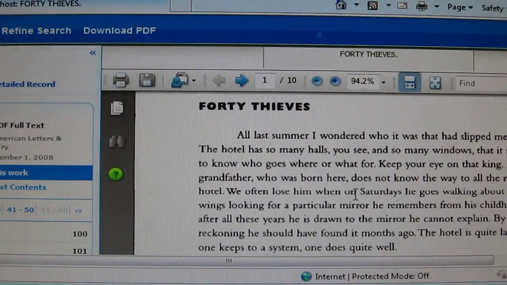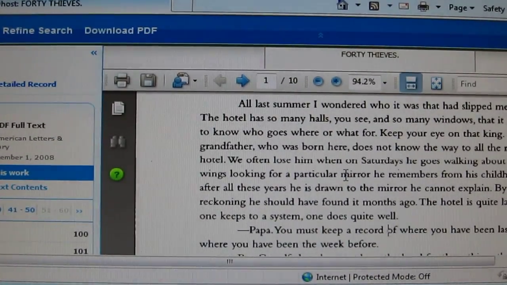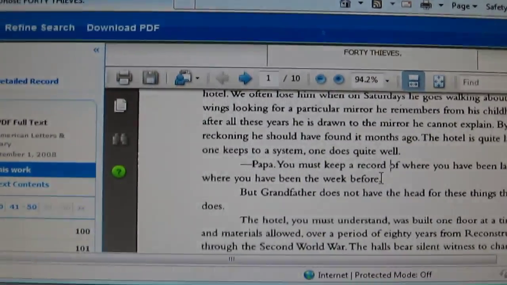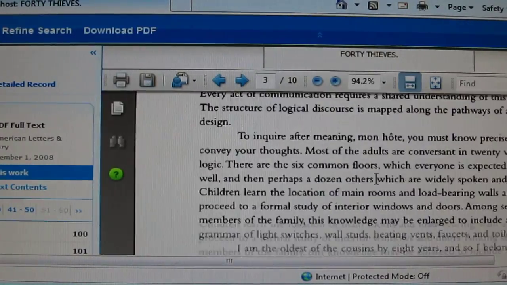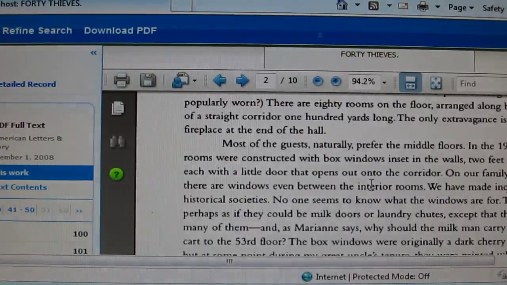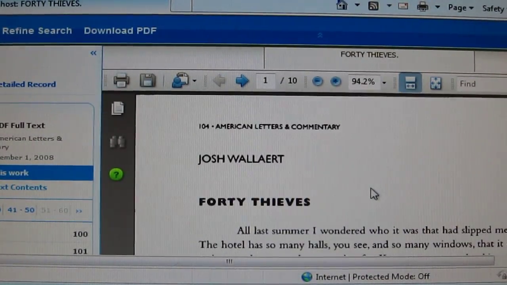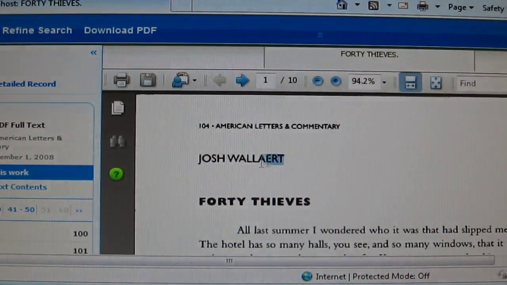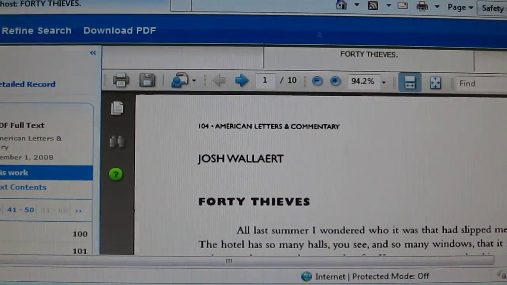You know, I was intrigued by that first paragraph. So, for time's sake, I will not read the whole story, but I would have read this entire story and given this a thumbs up and written the title down, 40 Thieves, and the database I found it in, and the publication, which was American Letters and Commentary. And I would consider that for one of my authors. I would consider Josh Weil as one of my authors.